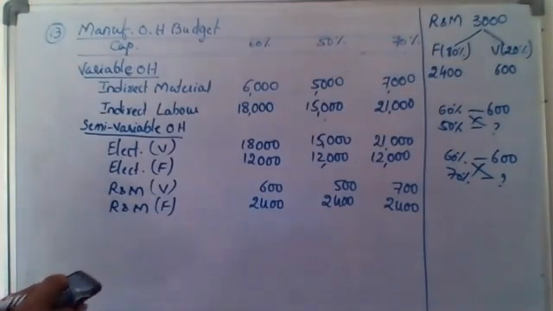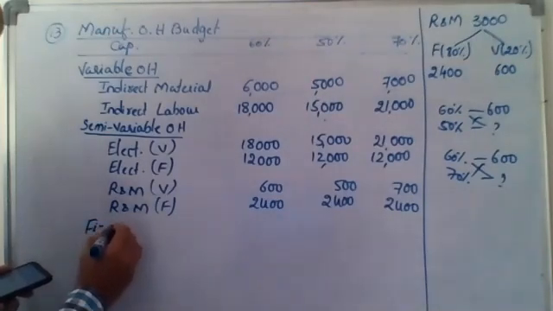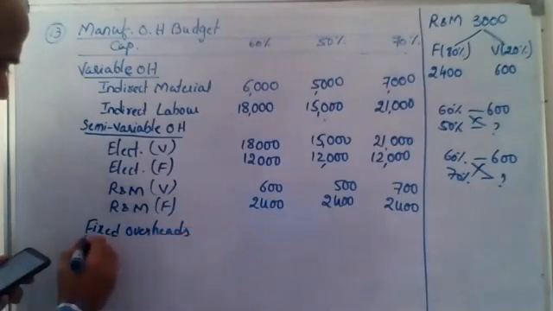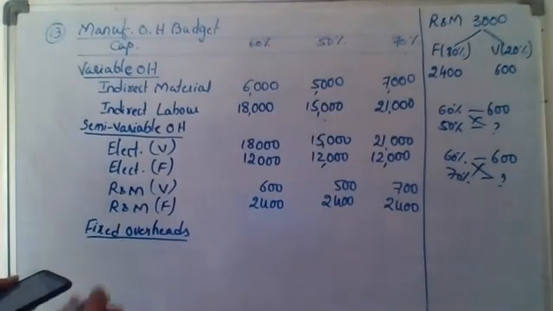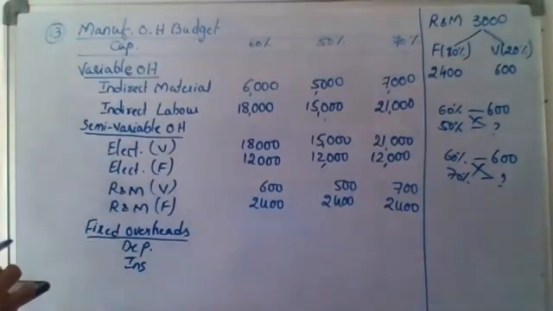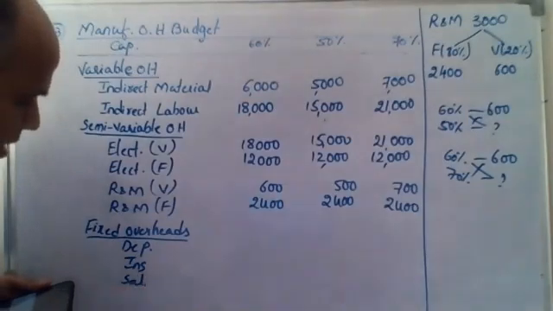Then we have fixed overheads. Fixed overheads, we have three parts here: depreciation, insurance, and salaries.